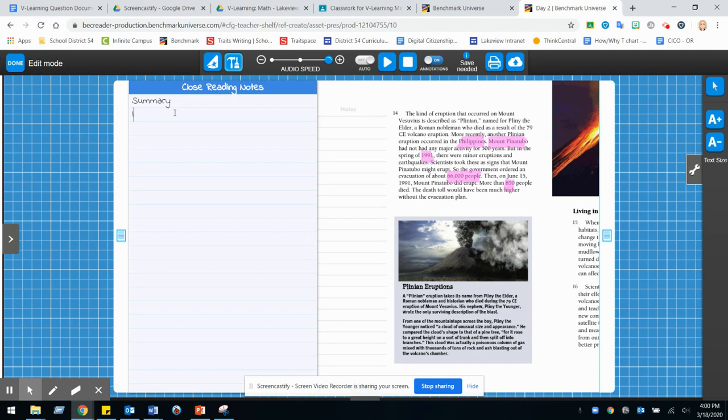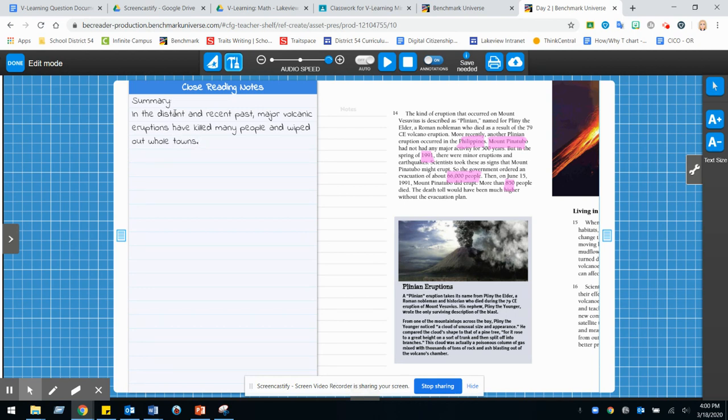So in the distant and recent past, 1991 is considered recent, major volcanic eruptions have killed many people and wiped out whole towns.